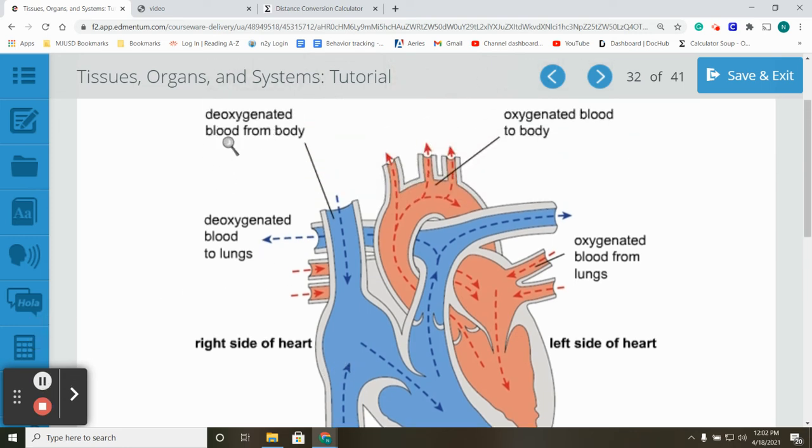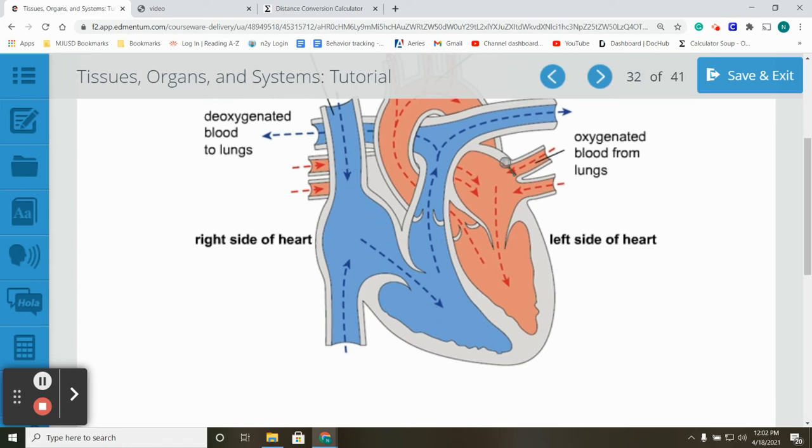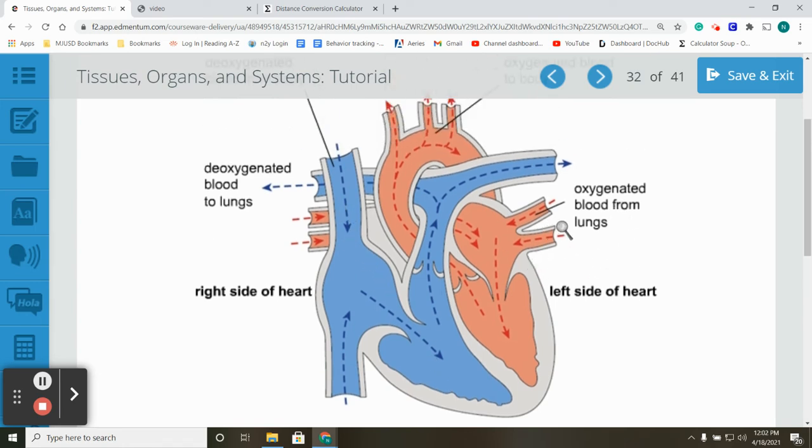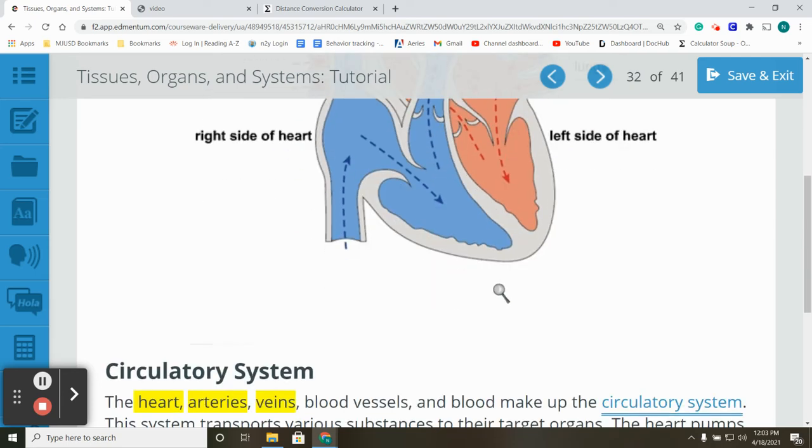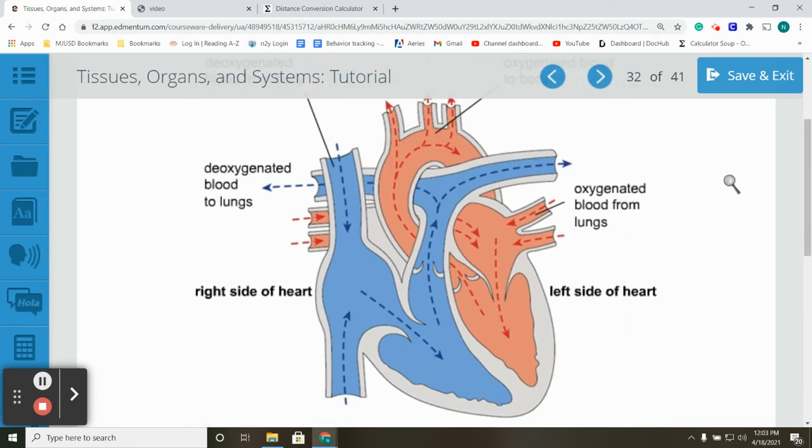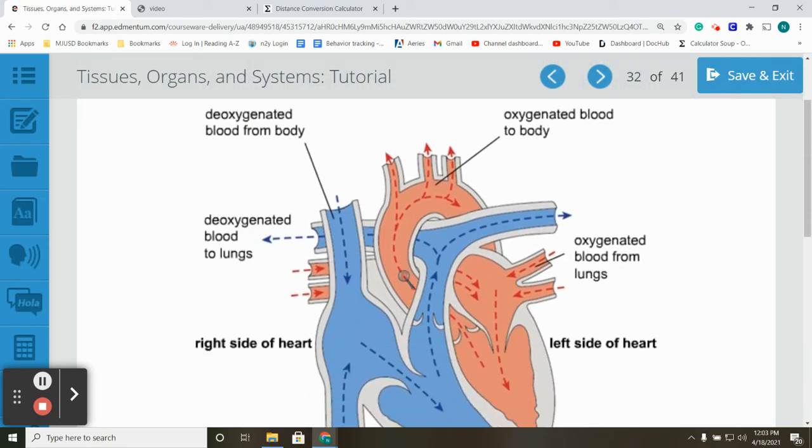The deoxygenated blood comes into the heart through the right side. The oxygenated blood comes in from the left side, if I say that correctly. So if there is a problem with one side or the other, think clearly and process out what would happen as a result of that problem in the system.